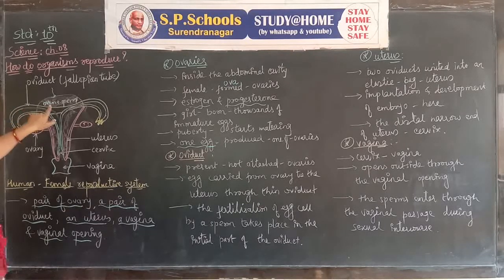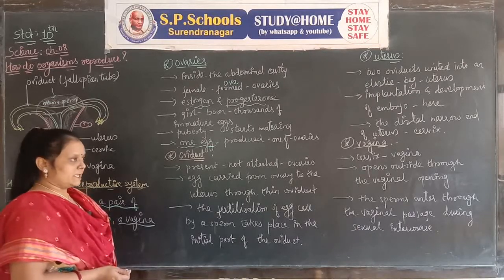The joining of the ovum to the sperm is called fertilization. The fertilization of the egg by a sperm takes place in the initial part of the oviduct.